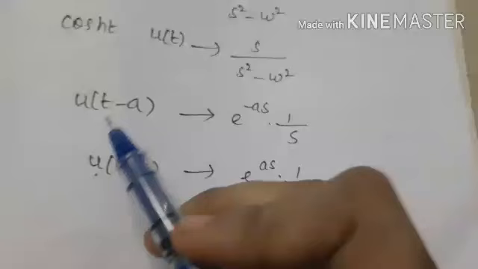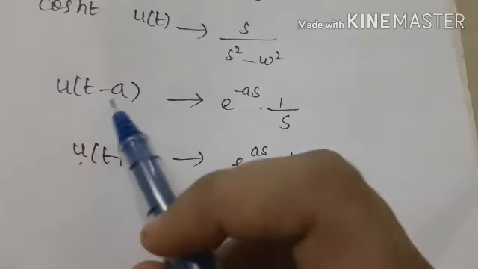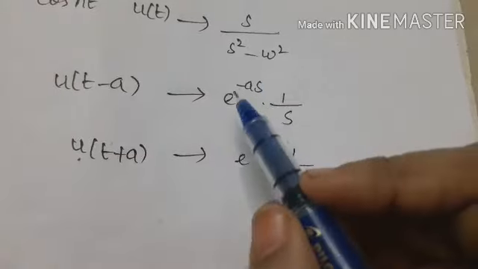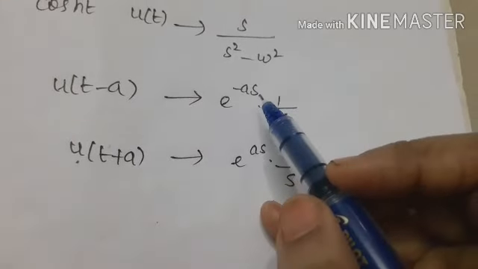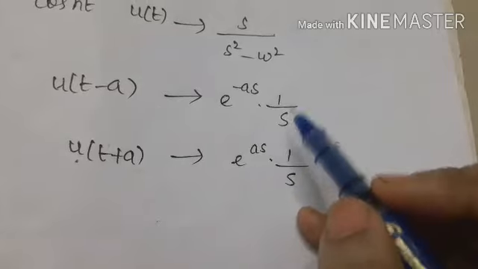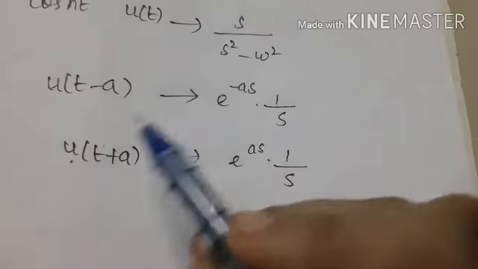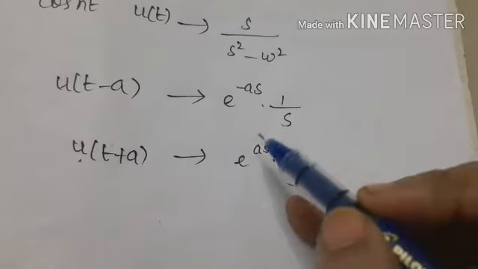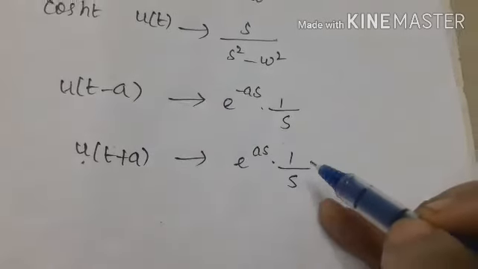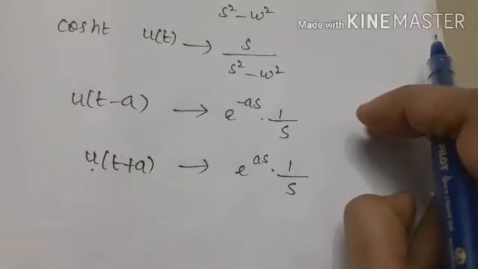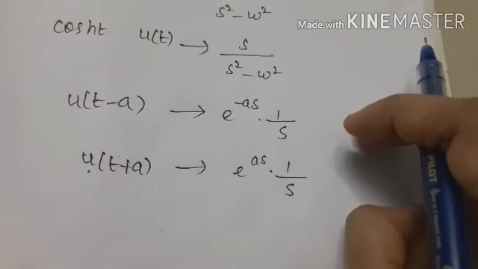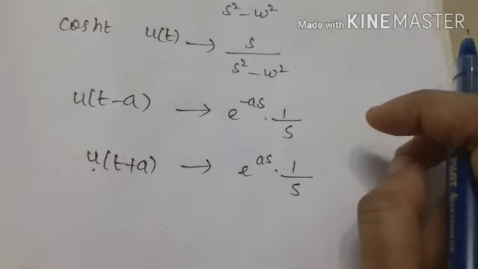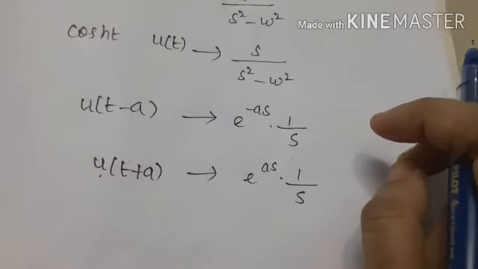So if we are considering the signal u of t minus a, then its Laplace transform we can write as e power minus as into 1 by s. For u of t plus a, it will be e power plus as into 1 by s. Right? These are the important formulas regarding Laplace transform. These are very, very important in solving problems for competitive exams. Within a second you can solve this kind of problems.